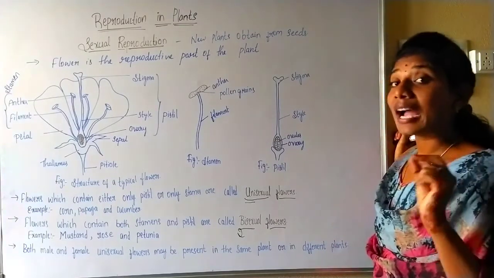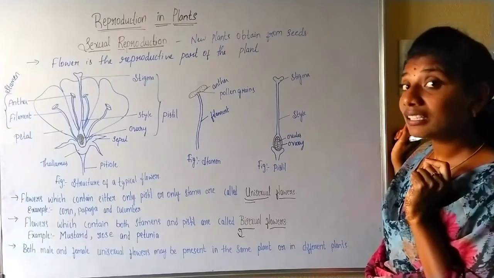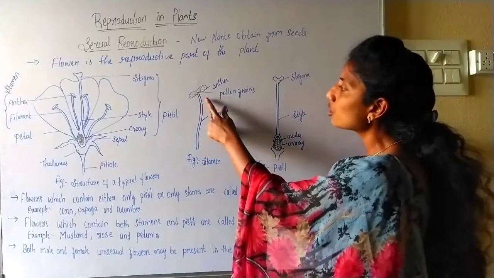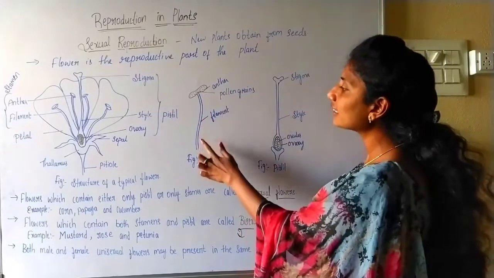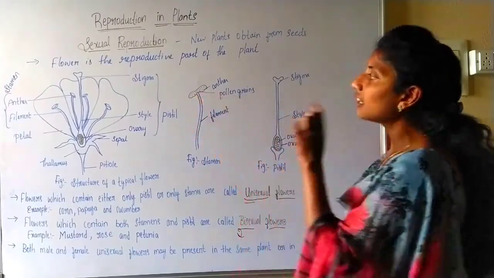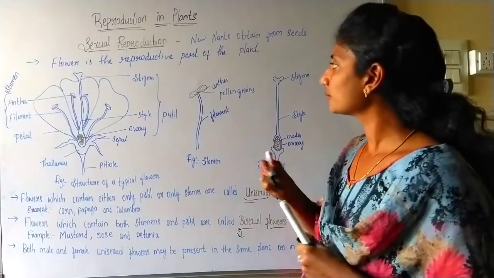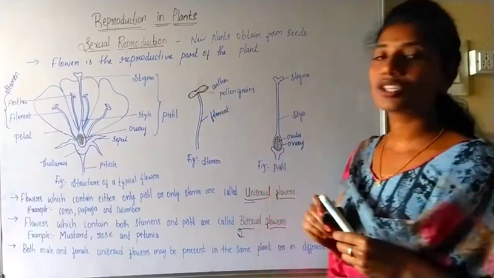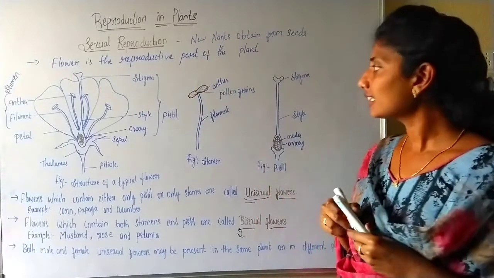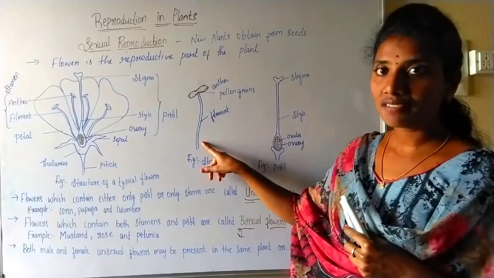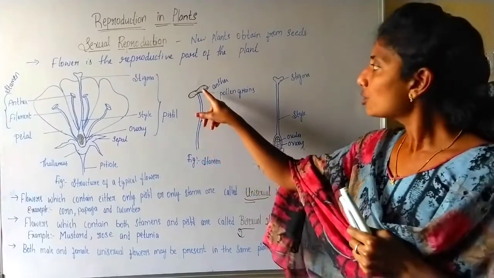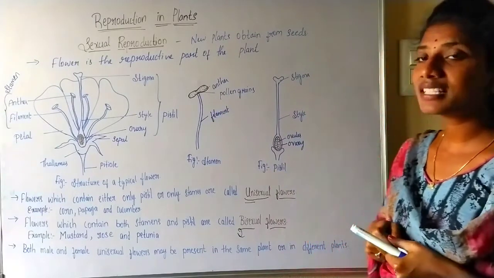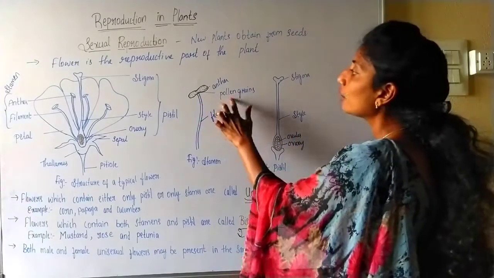Are you able to identify the stamen in the flower? So this is the stamen. I have drawn it separately for you. A stamen involves an anther and a filament. You can see this head-like structure here, no? This is called the anther, and the blue colored line we have drawn is the filament. Inside the anther you can see dots, right? What do the dots represent here? These are nothing but the pollen grains.